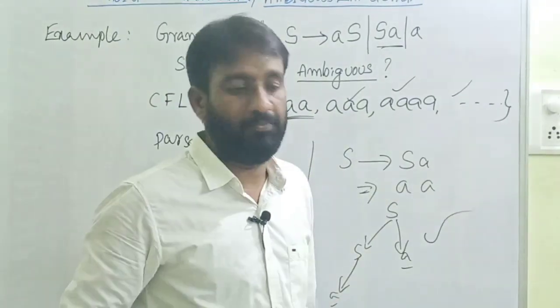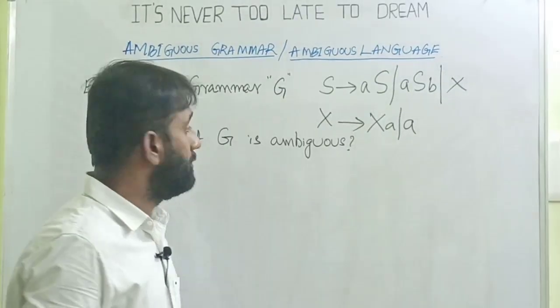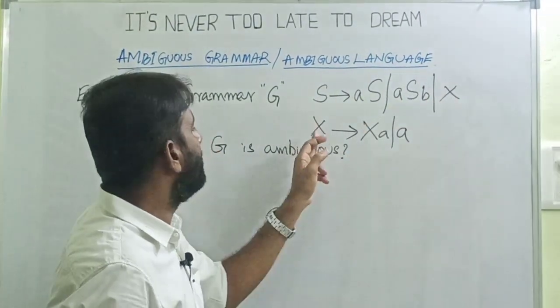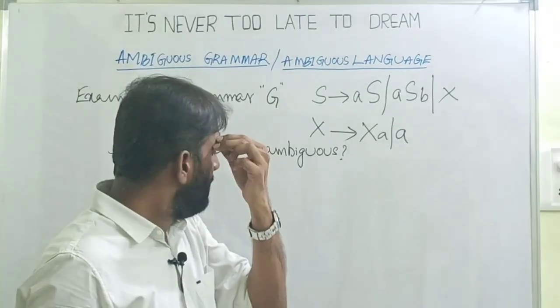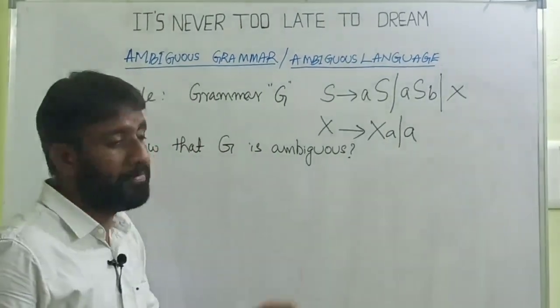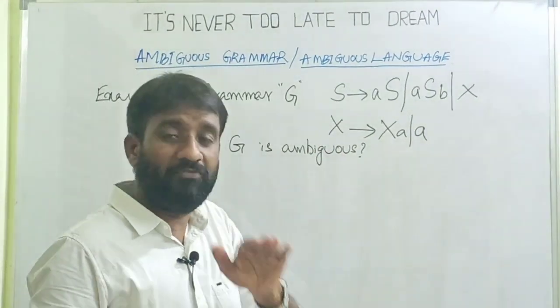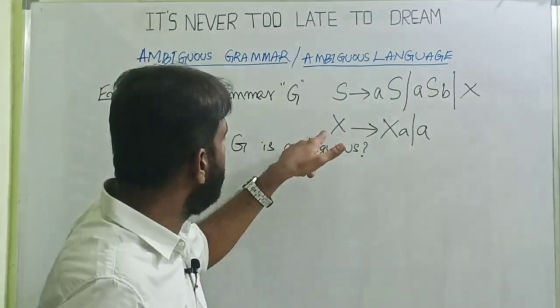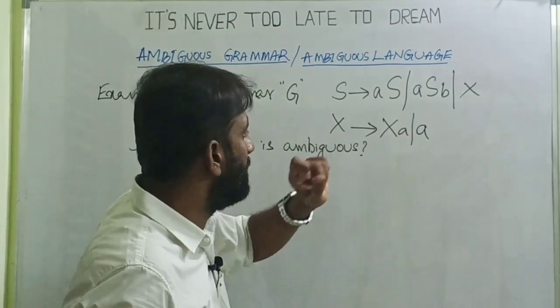Let's take one more example. The given grammar is S tends to aS | aSb | X, X tends to Xa | a. Now I'm asking you, show that G is ambiguous. Definitely it is ambiguous, but we have to show how it is ambiguous. Identify the non-terminals S and X, and the terminals small a, small b.